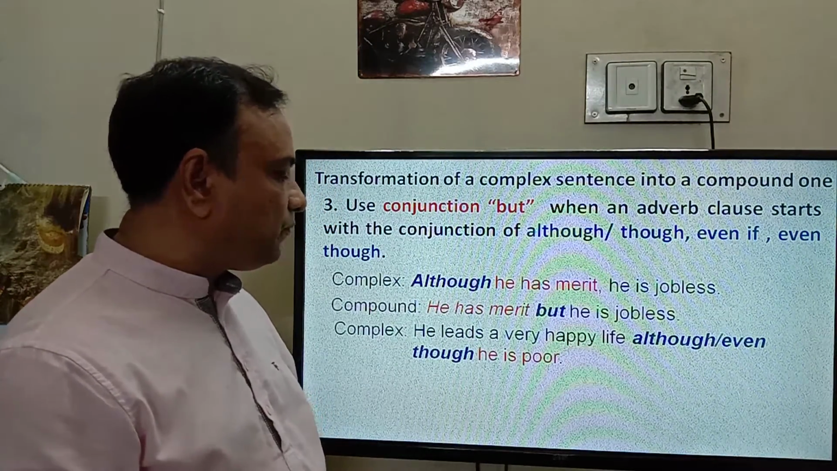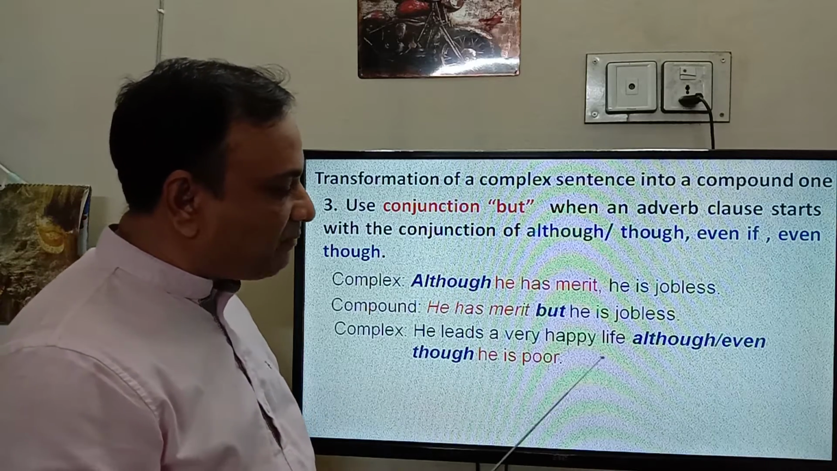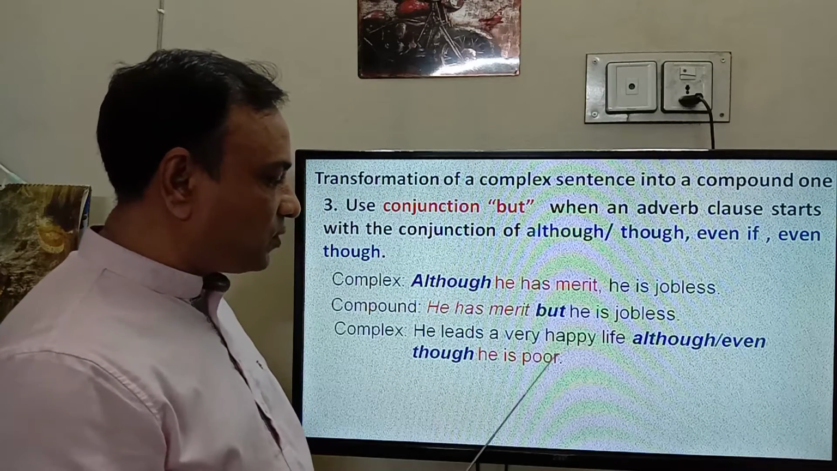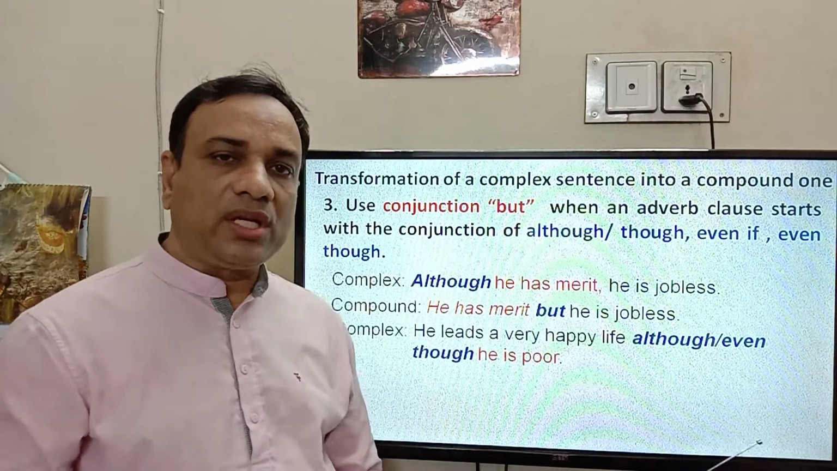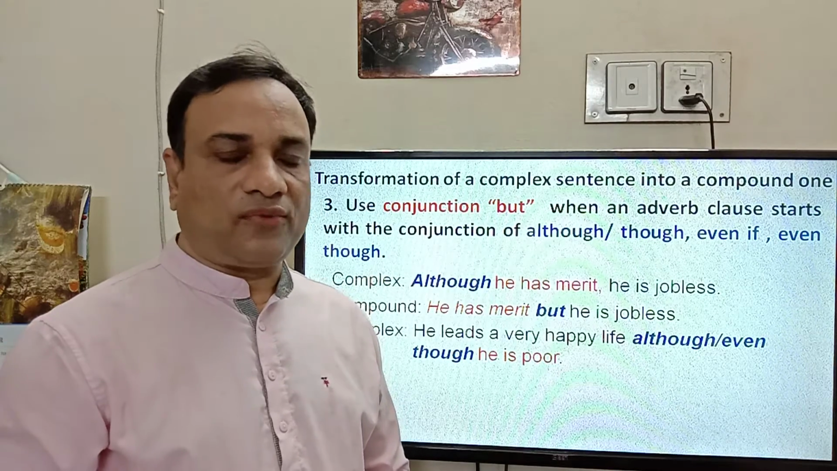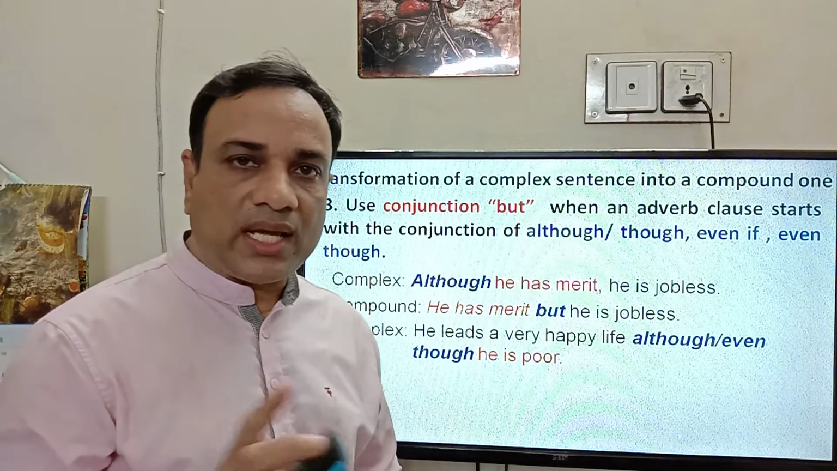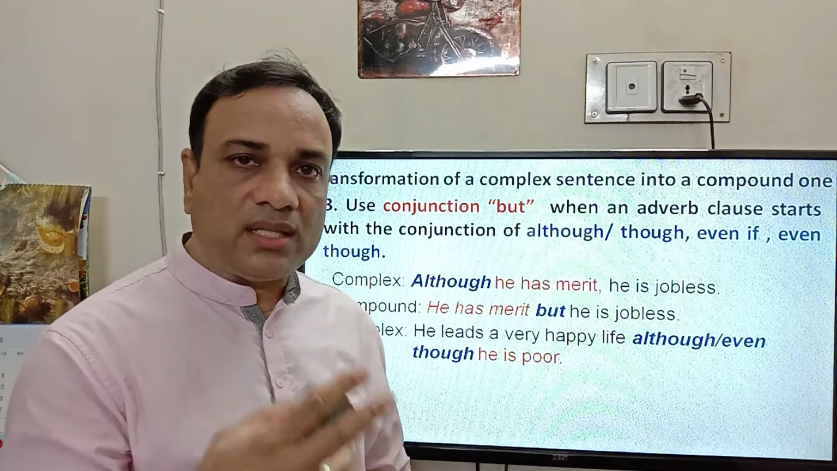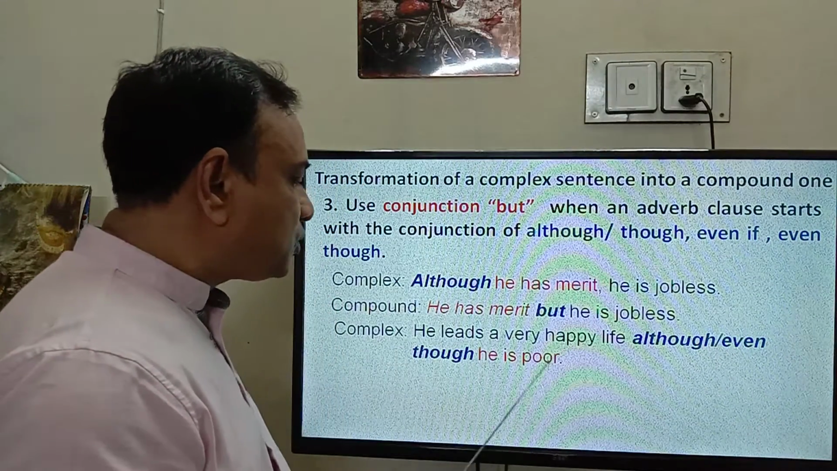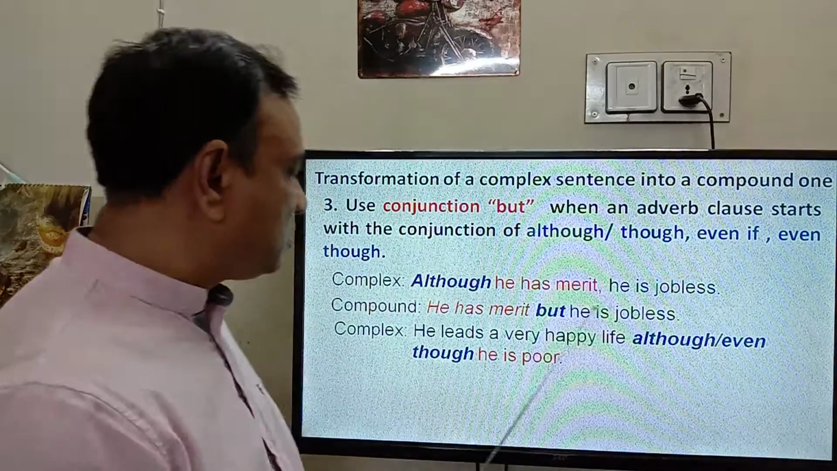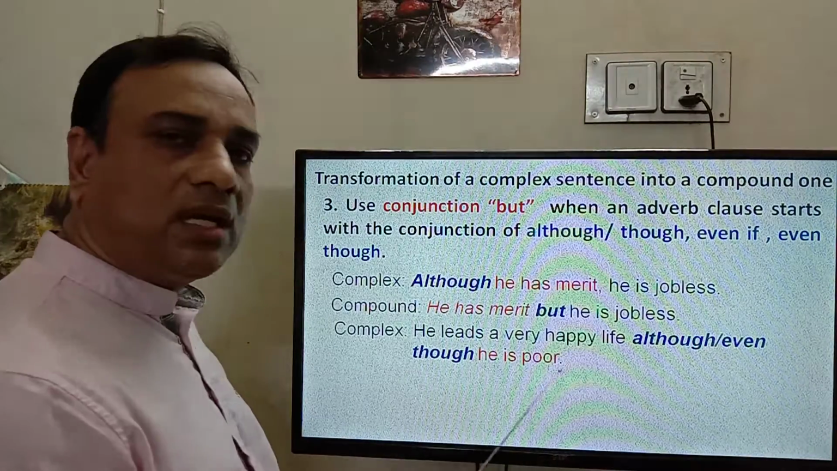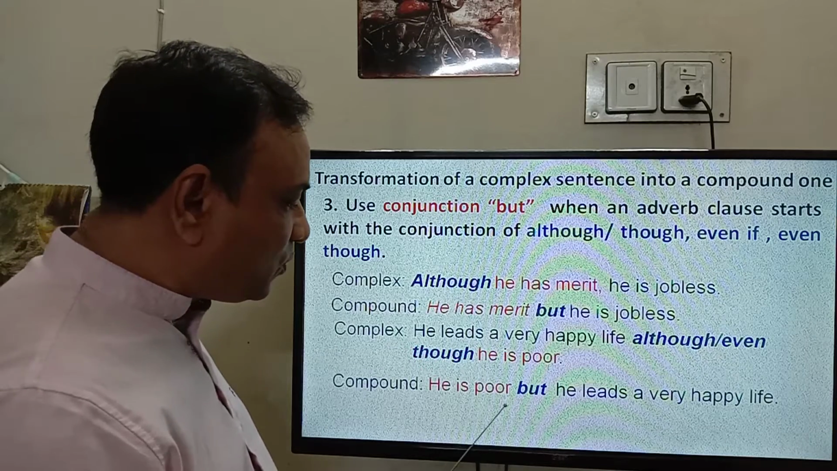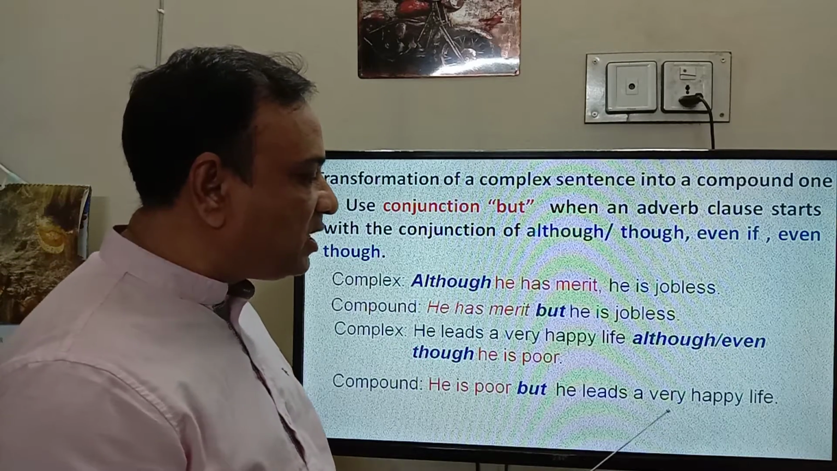Another example. He leads a very happy life, although he is poor. According to the rules and regulations of converting from complex to compound, we have to put the subordinate clause at the beginning of the compound sentence. So here we will write: he is poor but he leads a very happy life.